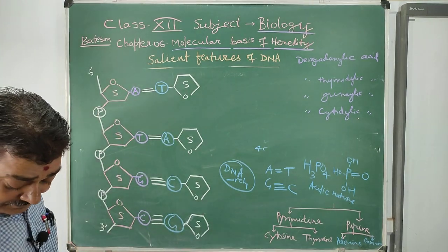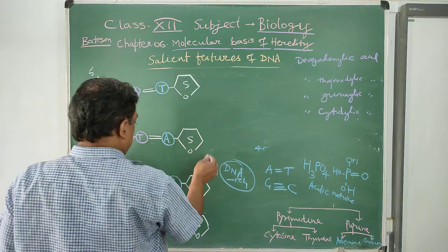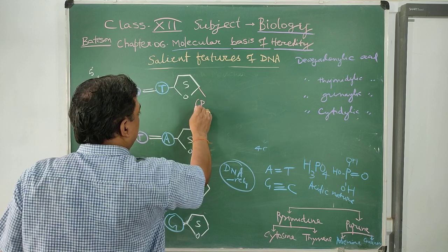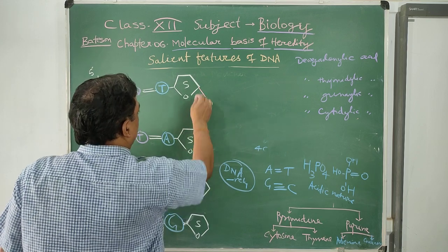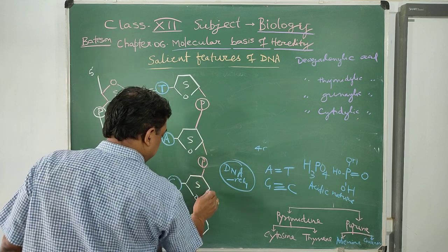There is a 5 carbon compound, called pentose sugar, and carbons 3 and 5 are attached with phosphorus.